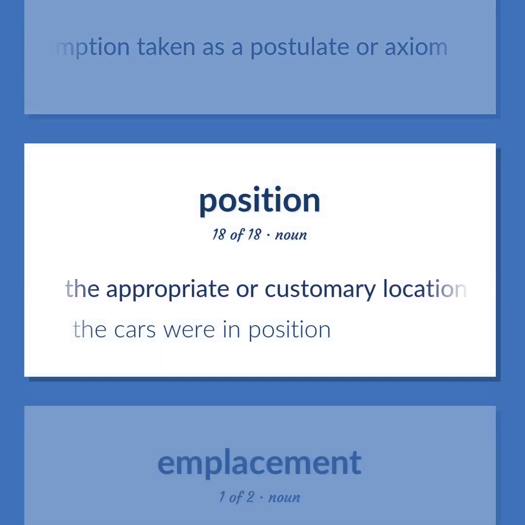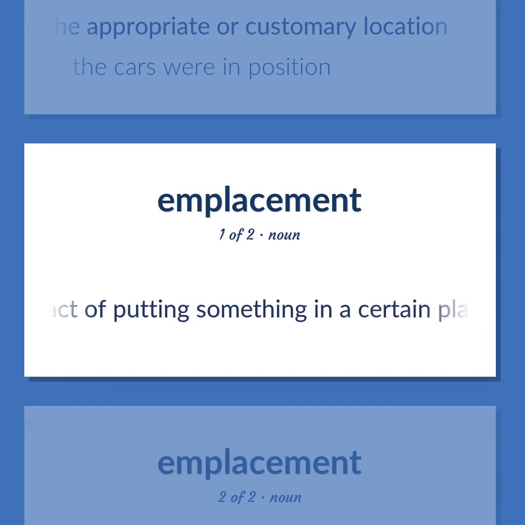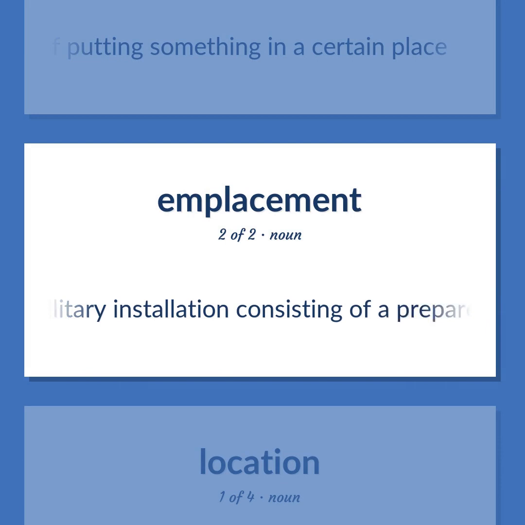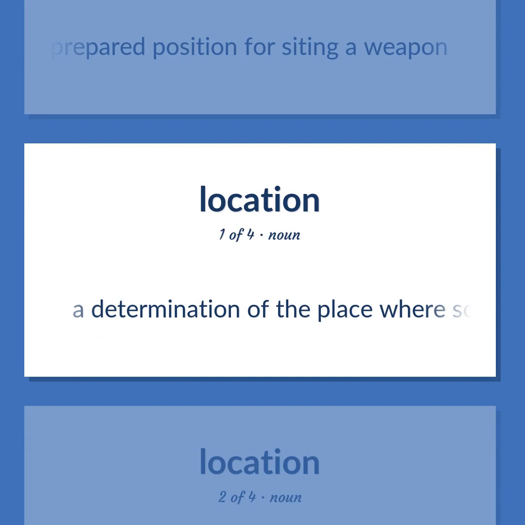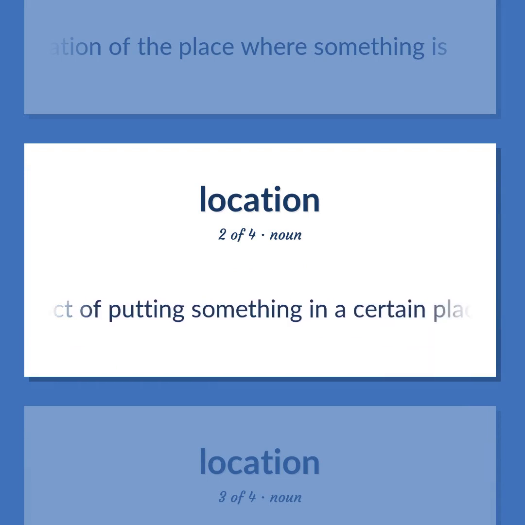The appropriate or customary location. The cars were in position. The act of putting something in a certain place. Military installation consisting of a prepared position for sighting a weapon. A determination of the place where something is. The act of putting something in a certain place.